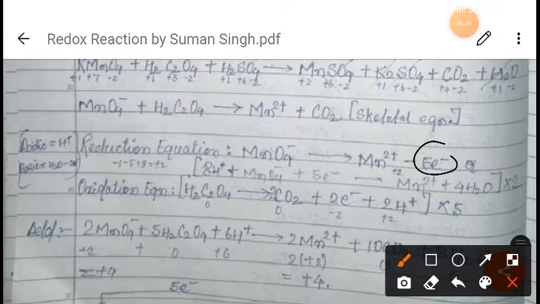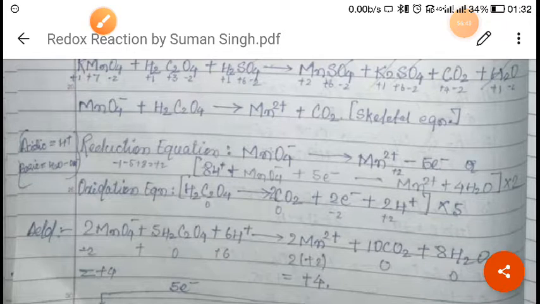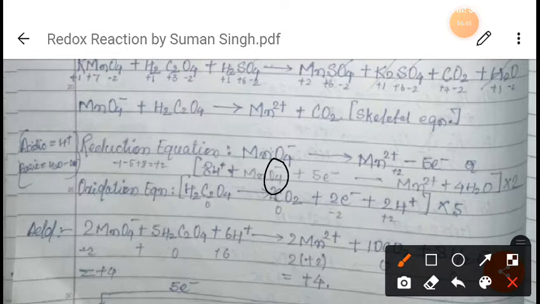After that you will see there is one manganese here, and here also one manganese. But oxygen is 4 here and there is no oxygen on the other side. So to balance the oxygen we will add H2O. Always remember that to balance the oxygen we have to add H2O. So we add 4 H2O here.